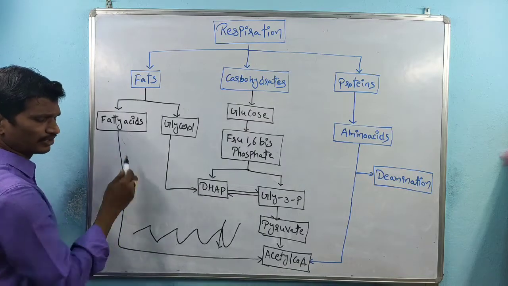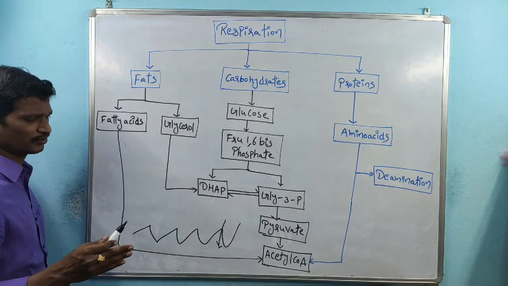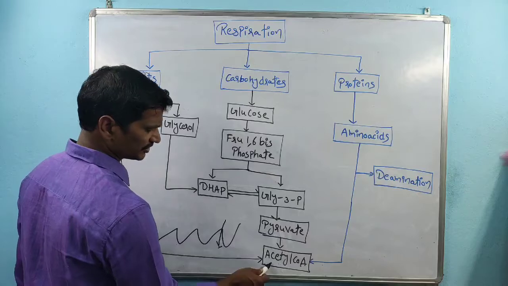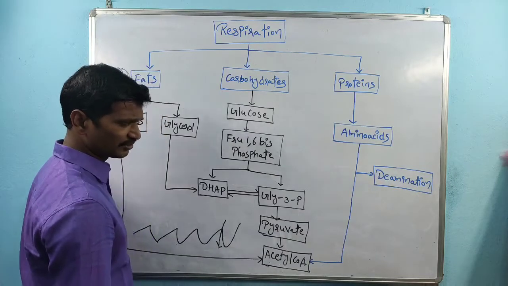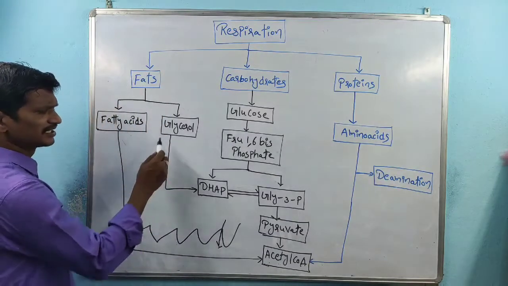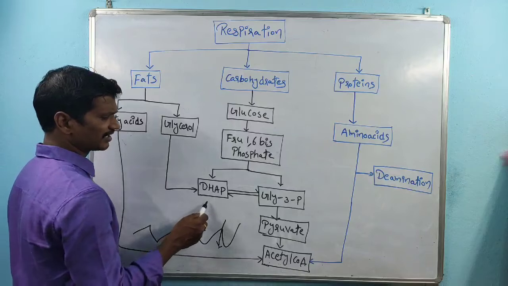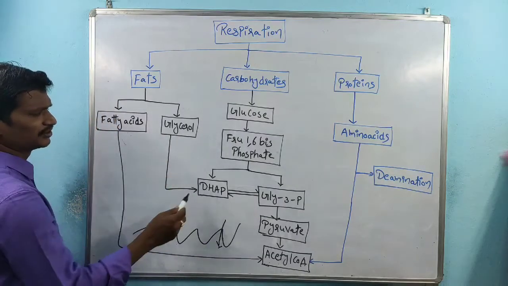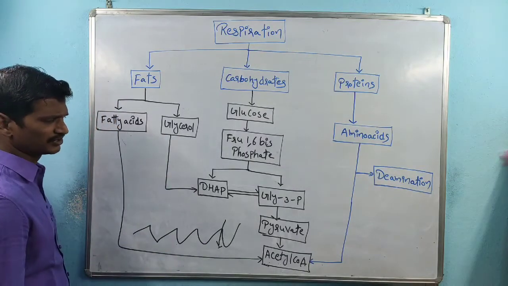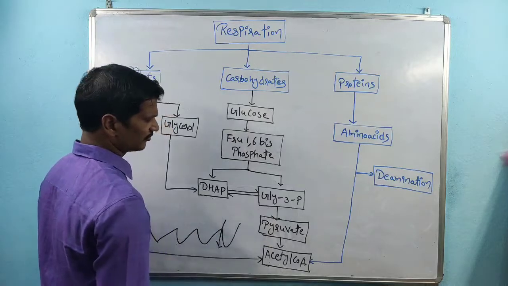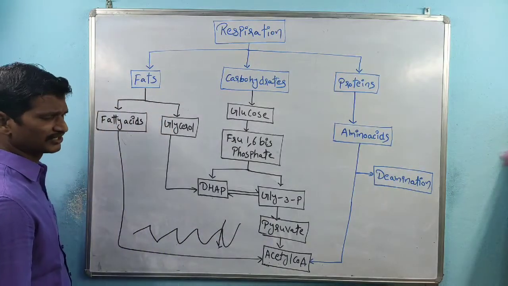The fatty acids are broken down. This is one of the beta oxidation processes. Here acetyl-CoA production takes place, and that acetyl-CoA is involved in the TCA cycle. See, glycerol is also converted into dihydroxyacetone phosphate, right? Between these two there are changes that take place. That dihydroxyacetone phosphate is converted into glyceraldehyde 3-phosphate.